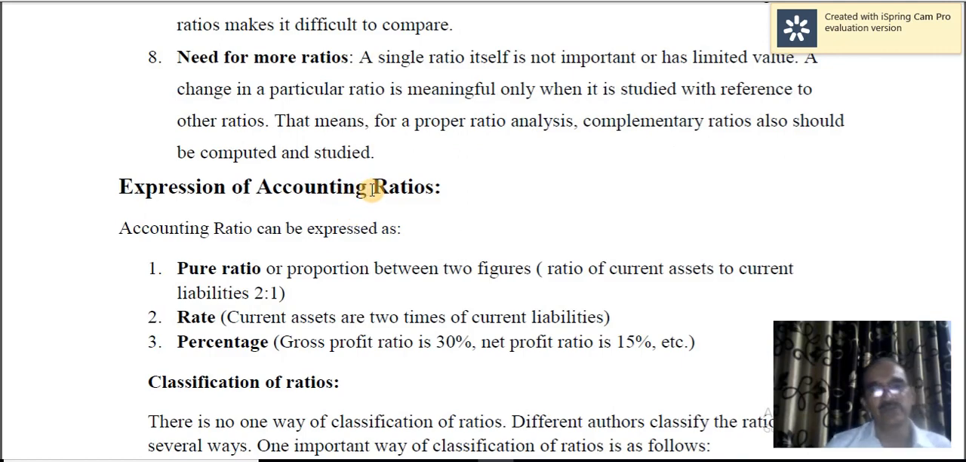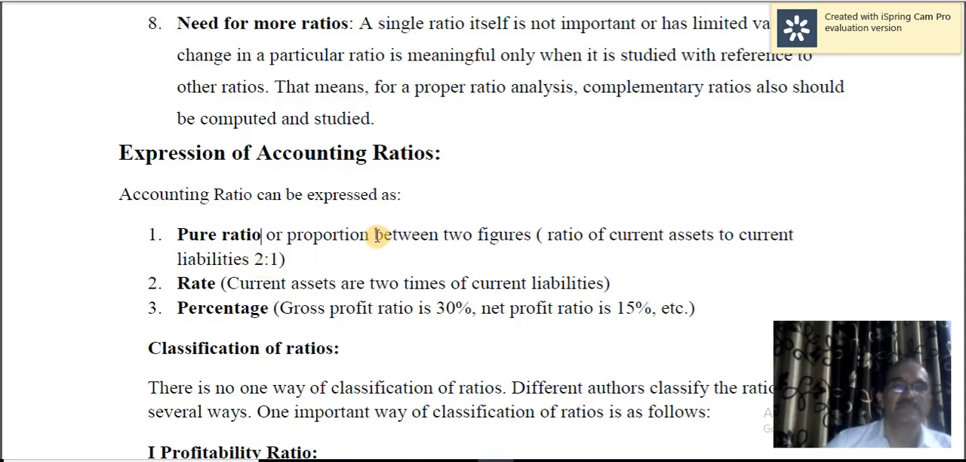Now let us see how the ratios are expressed. There are three forms of expression of ratios. For example, pure ratio. Here you express the relationship between the figures in proportion. For example, current assets to current liabilities. Current assets are 2 times the current liabilities. This is the interpretation. Pure ratio or proportion. So current assets to current liabilities are 2:1. That means current assets are 2 times the current liabilities.